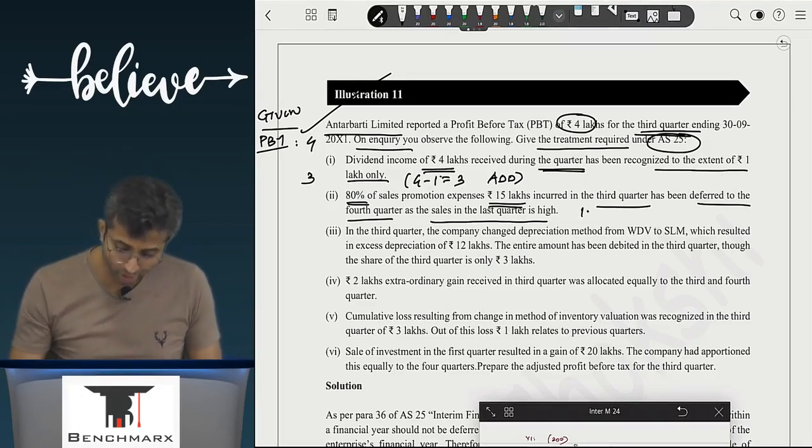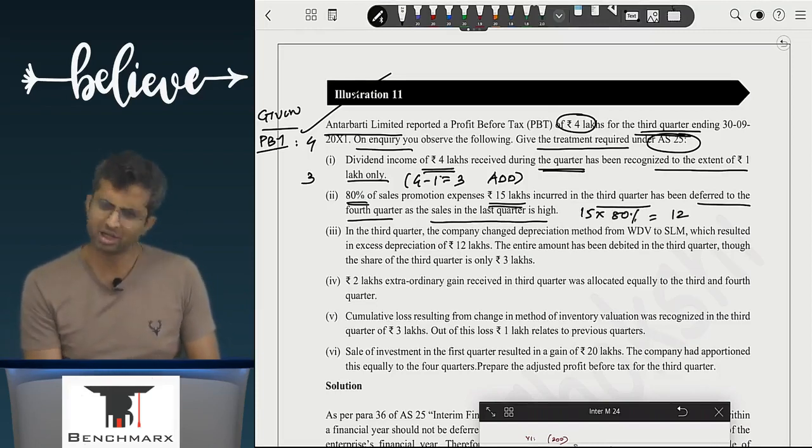No. What is the total expense? 15. How much out of the 15 has been deferred? 80%. That means 12 has been deferred. 3 must have been recorded in the current quarter only.